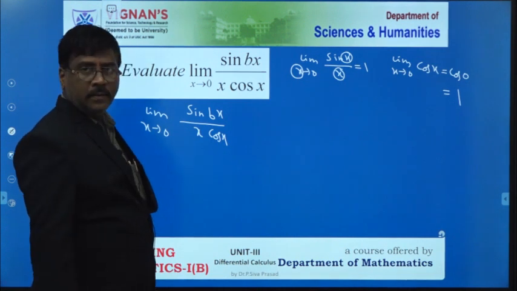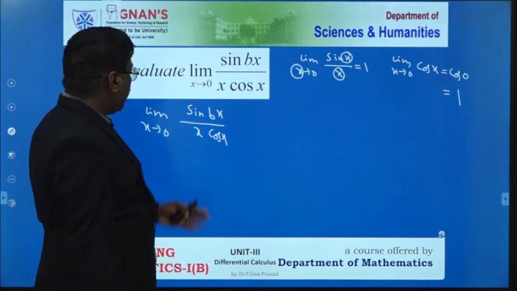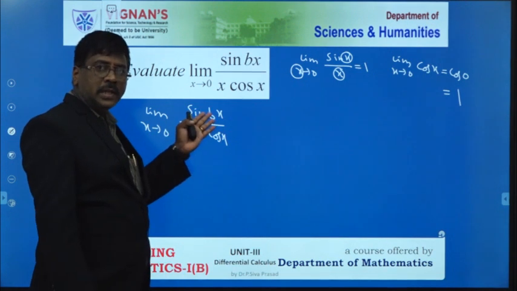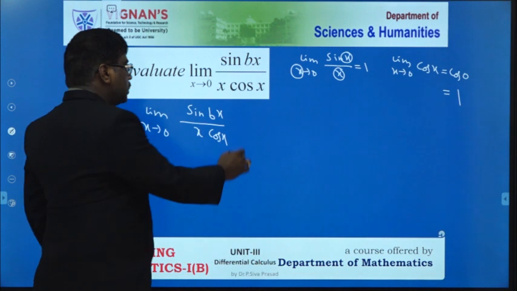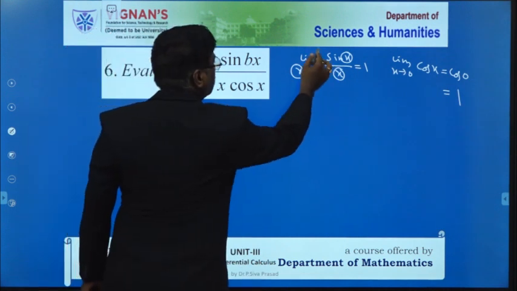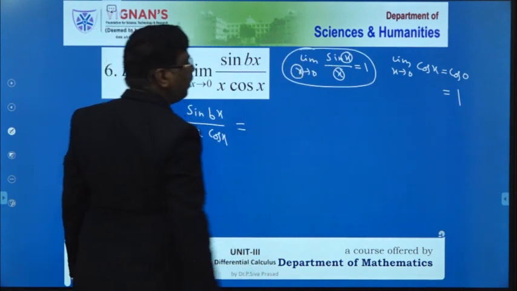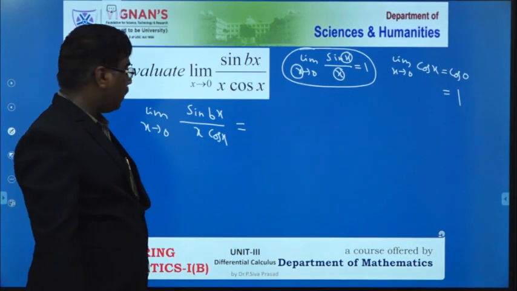Sin bx by x into cos x. So there are three functions here: the sine function, the cos function and an algebraic function. Three functions are there, so in the limit, the sine function by x, that formula I have to apply here.